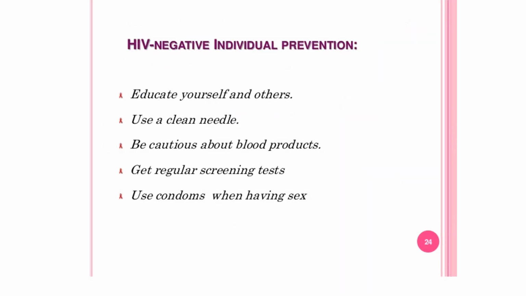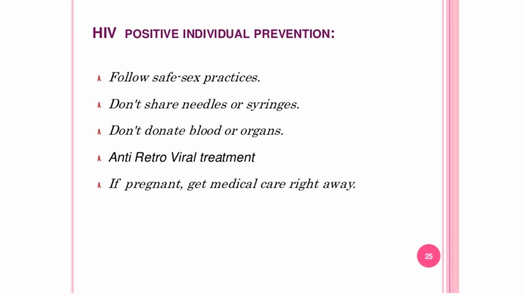The preventions for the HIV negative individuals are educate yourself and others, use a clean needle, be cautious about blood products, get a regular screening test, and have protection during sex. Preventions for the HIV positive individuals include follow safe sex practices, don't share needles or syringes, don't donate blood or organs, antiretroviral treatments are given, and if pregnant, get medical care right away.